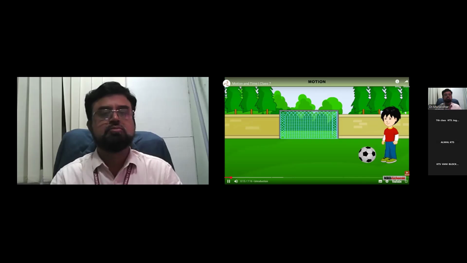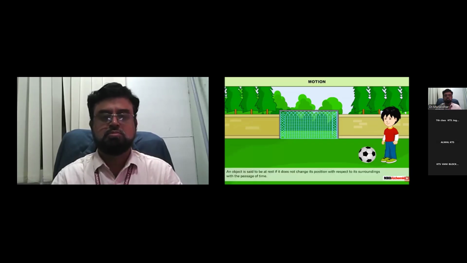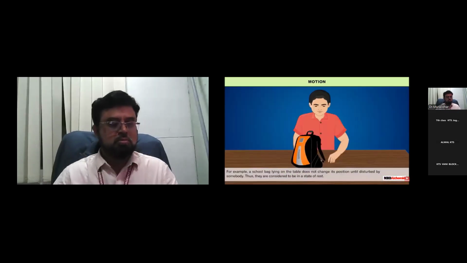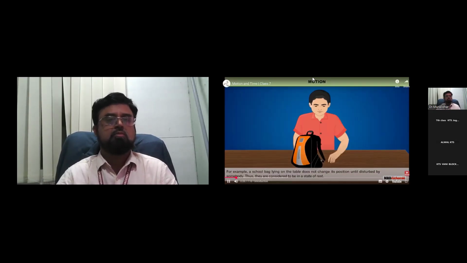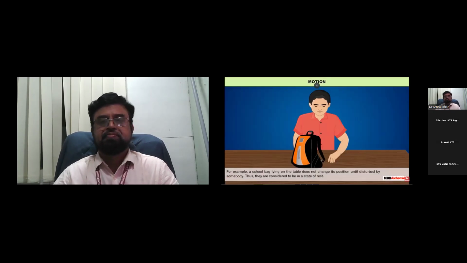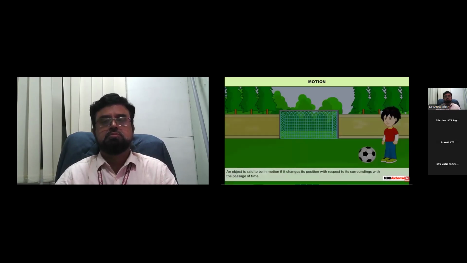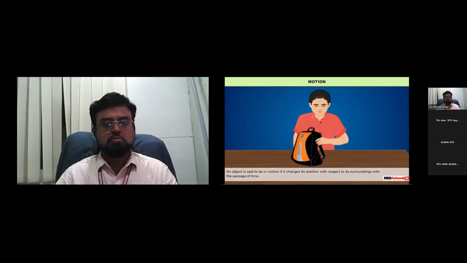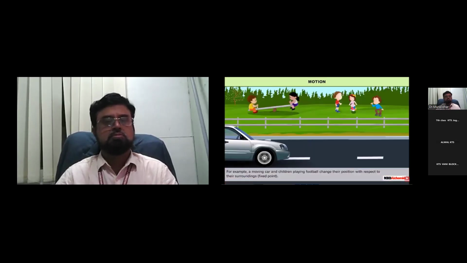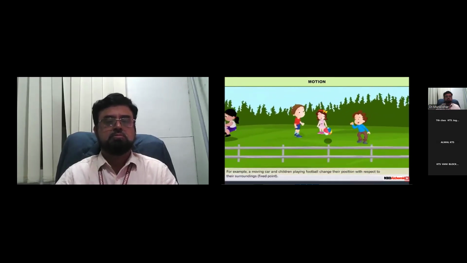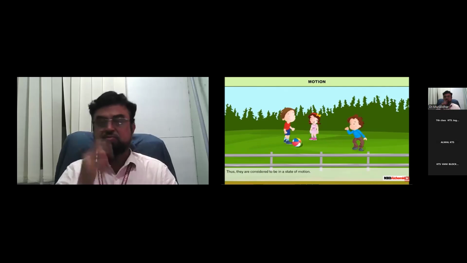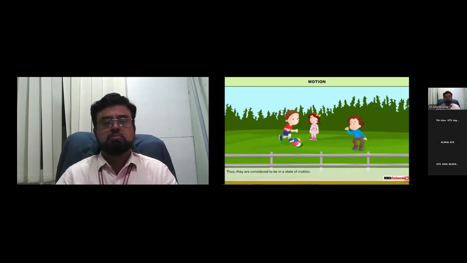First 2 parts we'll see here. Motion. An object is said to be at rest if it does not change its position with respect to its surroundings with the passage of time. For example, a school bag lying on the table does not change its position until disturbed by somebody. Thus, they are considered to be in a state of rest. An object is said to be in motion if it changes its position with respect to its surroundings with the passage of time. For example, a moving car and children playing football change their position with respect to their surroundings fixed point. Thus, they are considered to be in a state of motion.